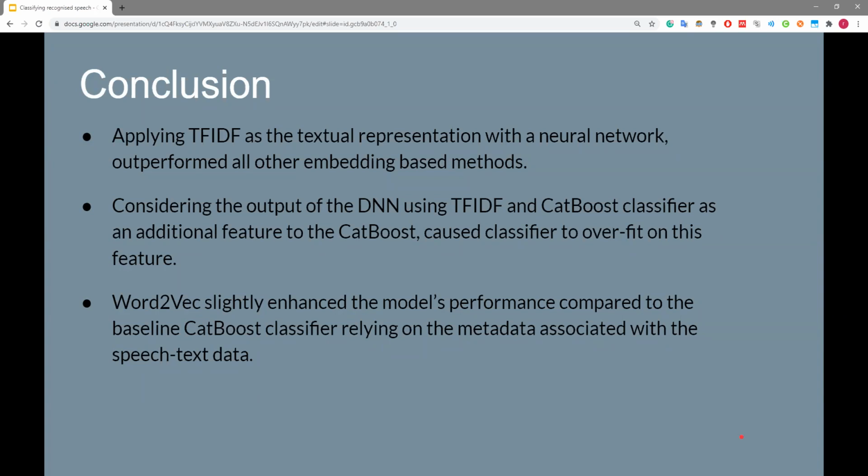Word2Vec, using a model that is slightly less well performing with deep neural networks, performs slightly better as an additional input feature to the classifier, but still didn't improve on the baseline results of the classifier in a significant way. So, questions? Thank you.